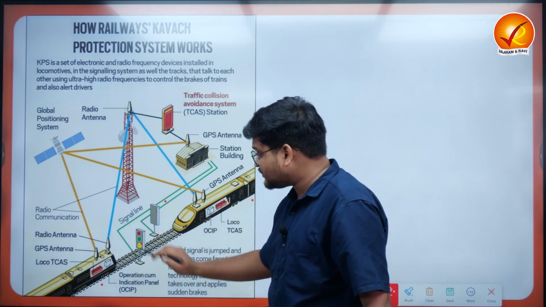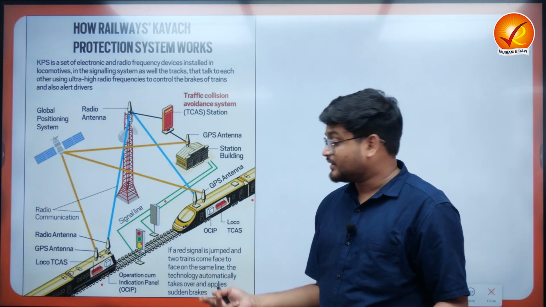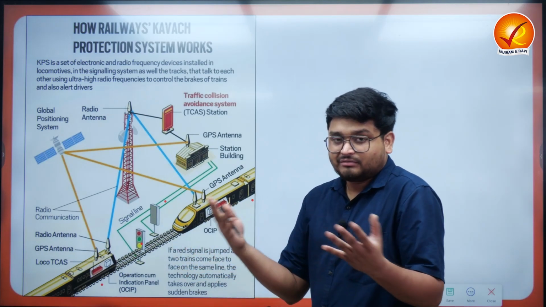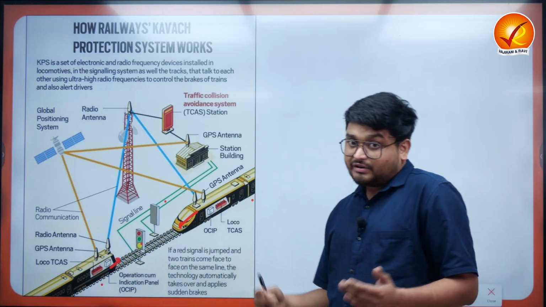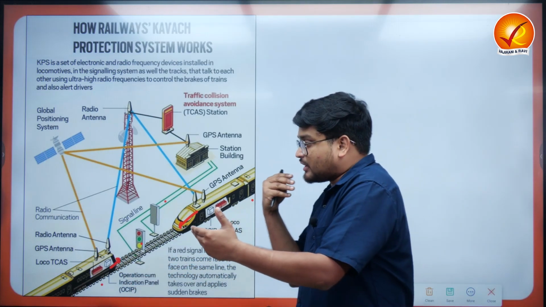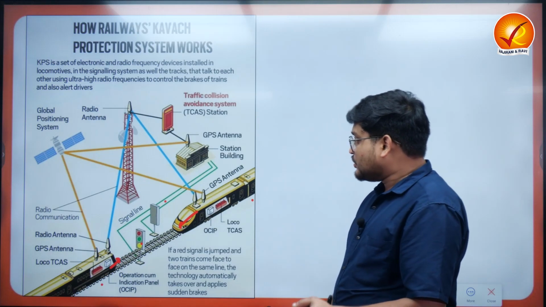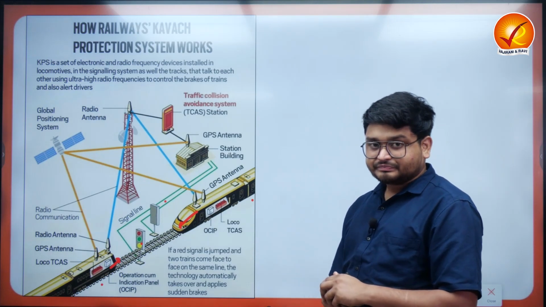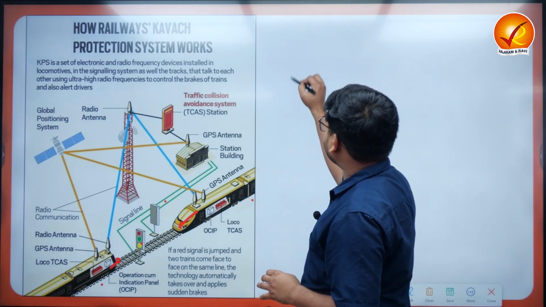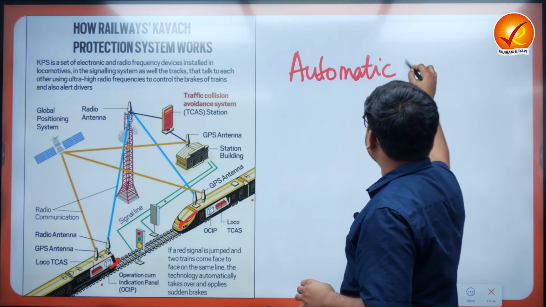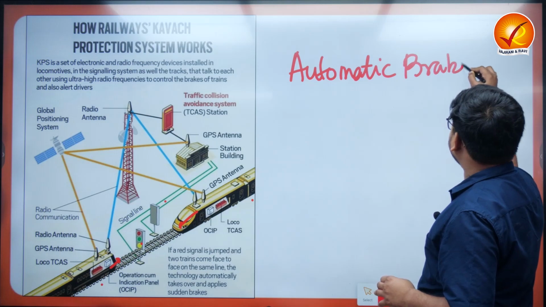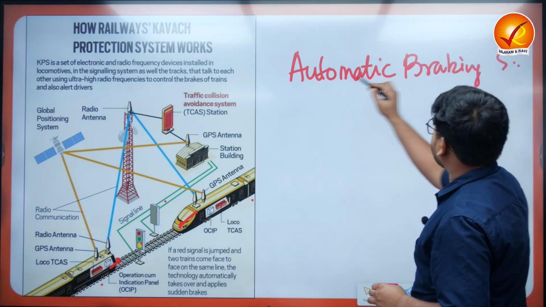There are signal lines, and maybe the signal lines have a fault or something related to that, because the trains did not stop even when they have come so close to each other. So this particular system is trying to have automatic brakes, or an automatic braking system, ABS.